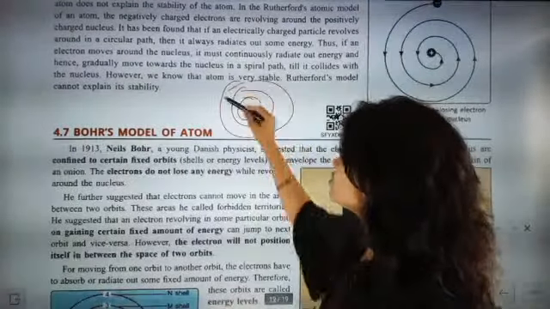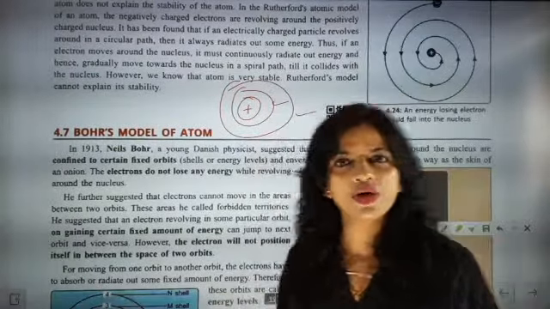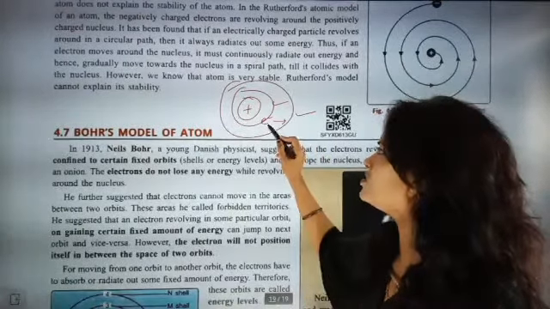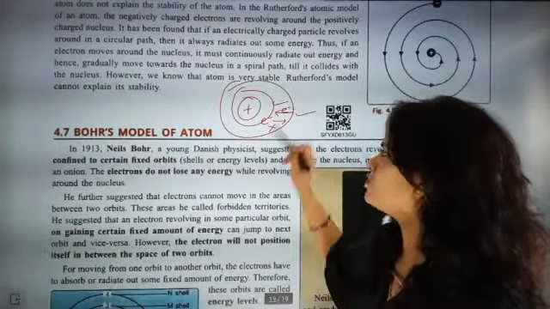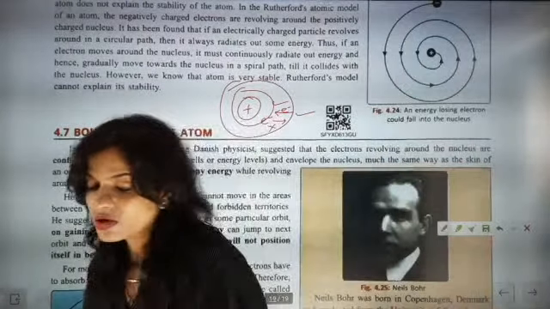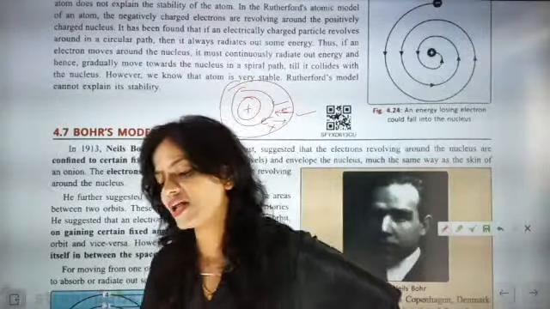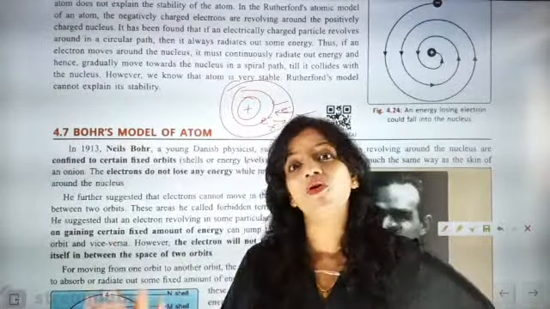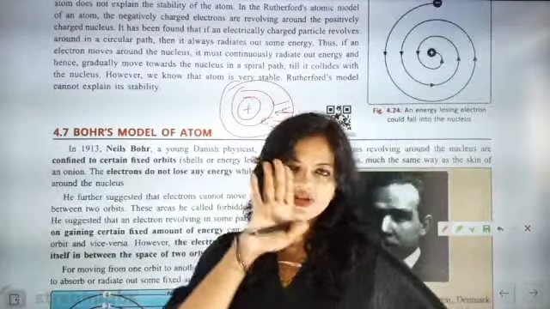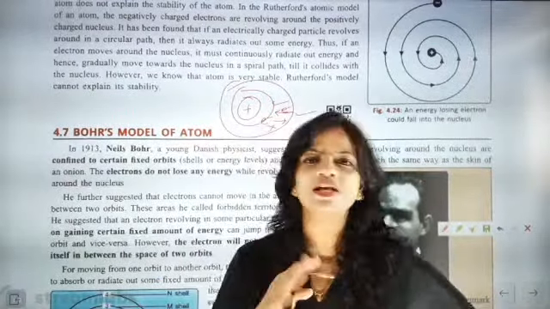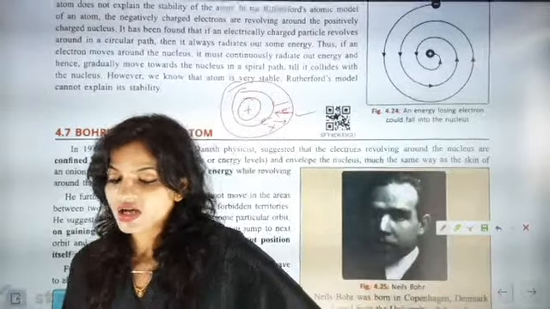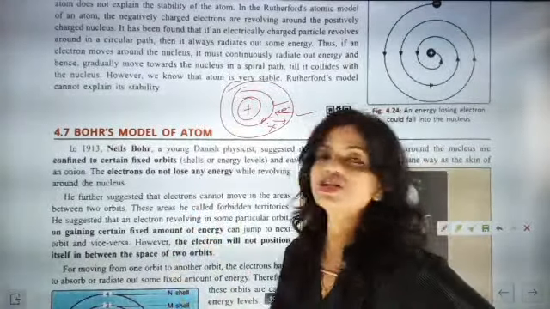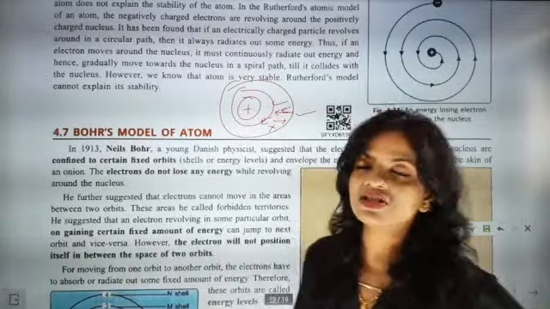They are in different shells. One shell is a lower energy shell, another shell is a higher energy shell. So the electron cannot jump to this place, it cannot go back to this place. The electron will be in its particular orbit, and when it revolves in that orbit, since it has a specific energy level, it will not release energy. It will have energy, but it is not going to release it the way it has been shown in the spiral structure.